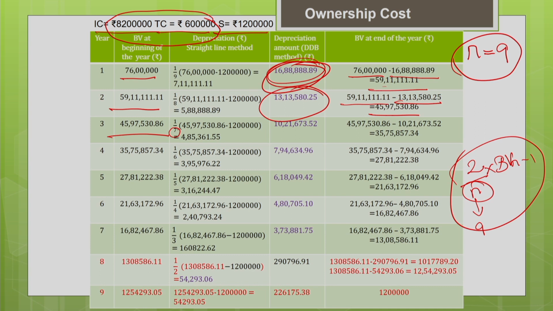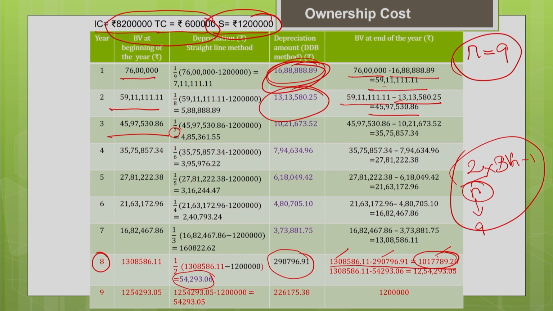But one thing you have to note here is what happens in the 8th year. In the 8th year your straight line depreciation is 54,293, and your double declining balance depreciation is 2,90,796. Which depreciation is higher? Obviously I have to go for DDB. But when I take the DDB and estimate my book value, the book value at the beginning of the year minus the DDB depreciation gives the book value at the end of the year. You can see that your book value at the end of year falls below your salvage value. Your salvage value is 12 lakhs, so it falls below the salvage value.